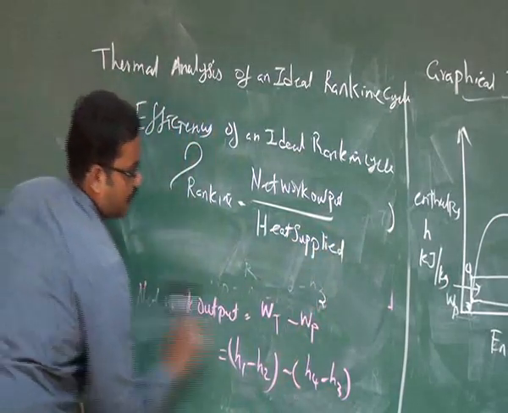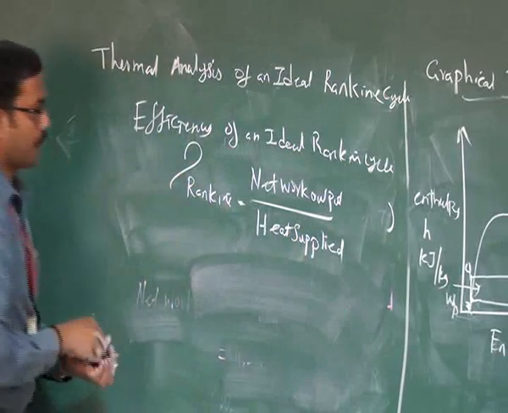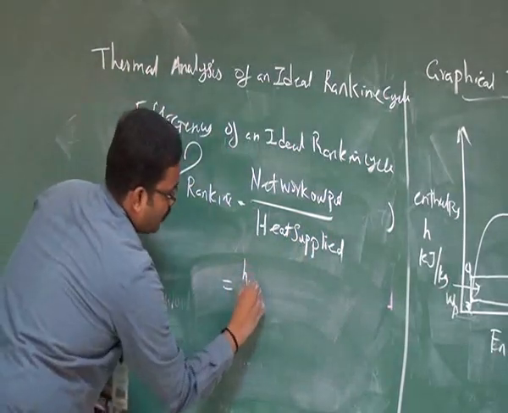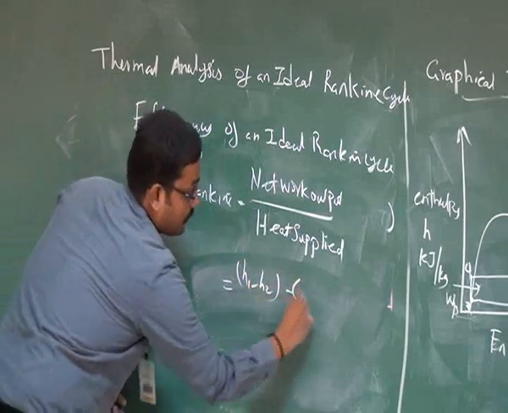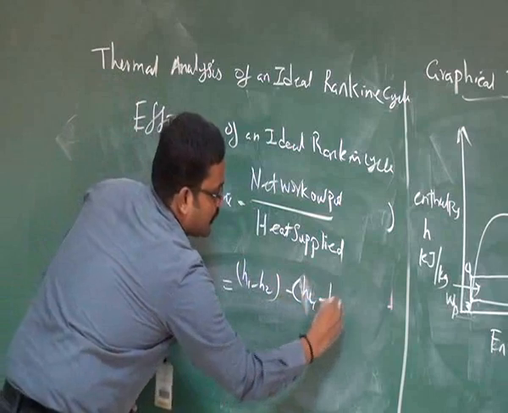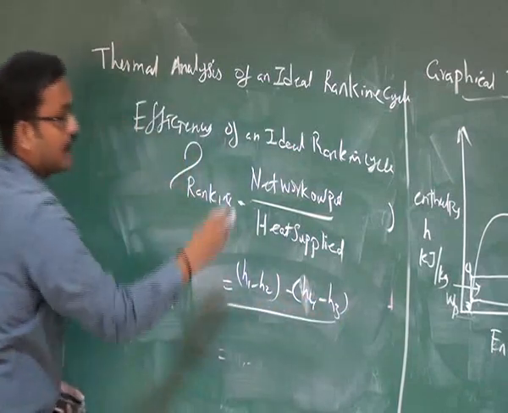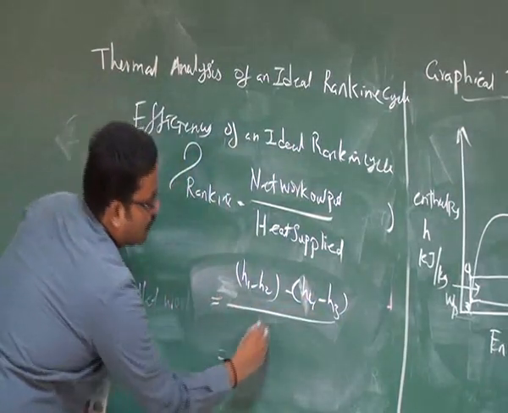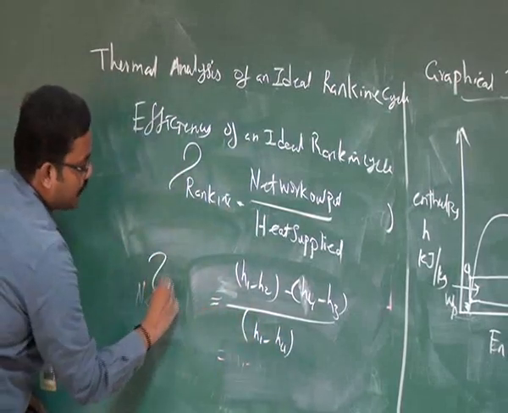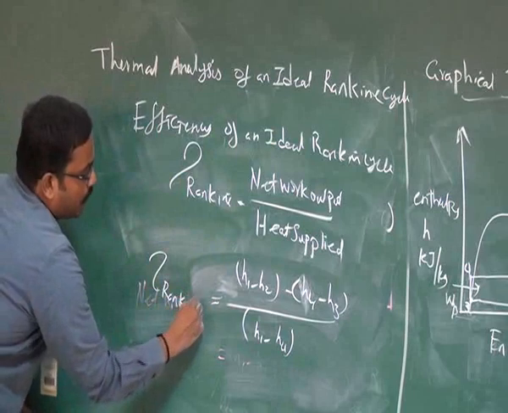So the net work output is H1 minus H2 minus H4 minus H3, divided by the heat supply H1 minus H4. This is for the Rankine cycle if we consider pump work.